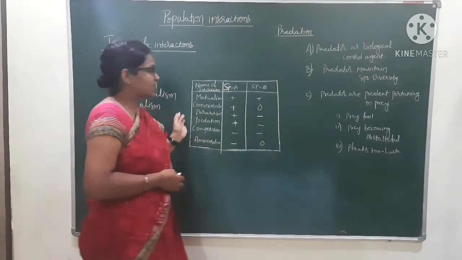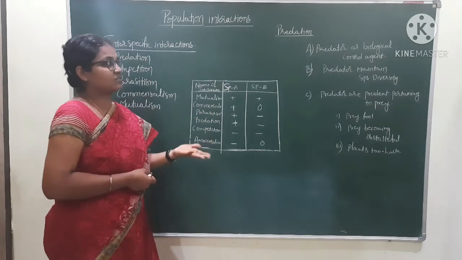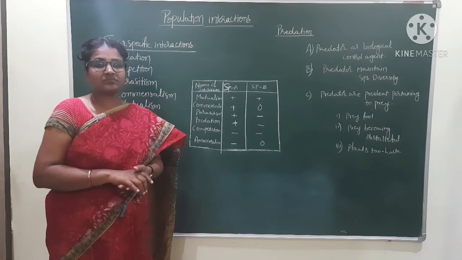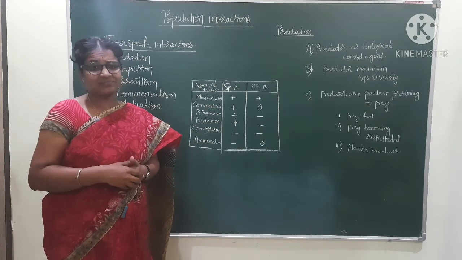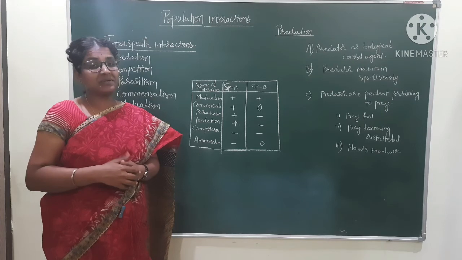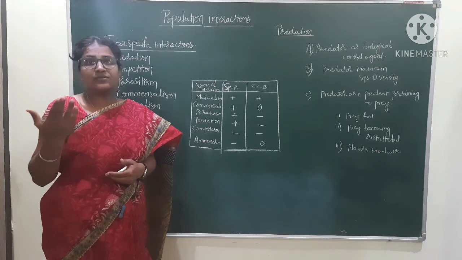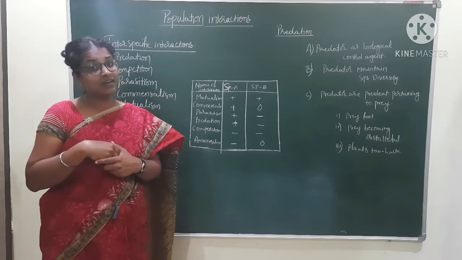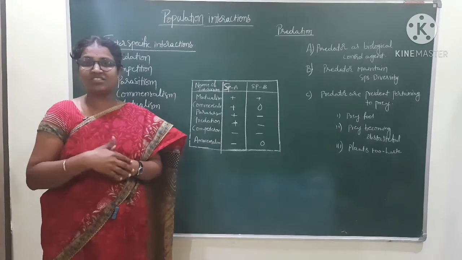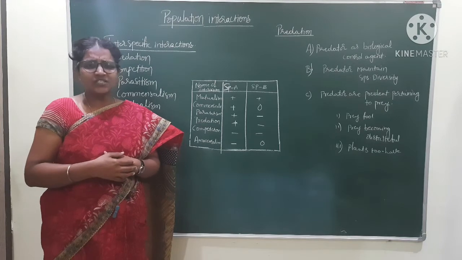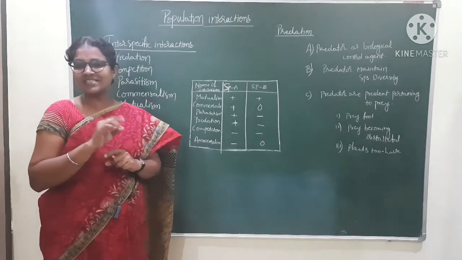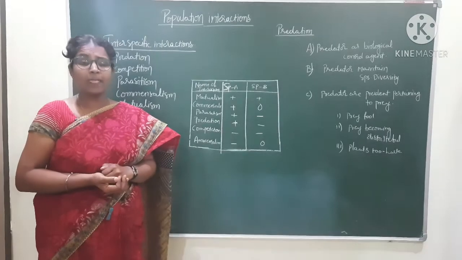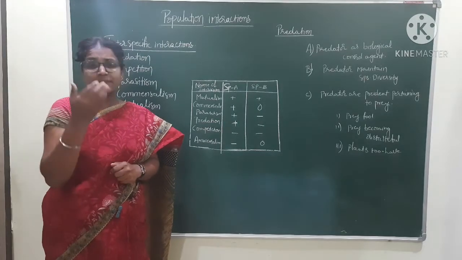In detail we will discuss afterwards. First we will discuss predation. See, if there is no predator, how can we imagine the environment? We cannot imagine it, because no single species can survive on the earth. It depends on other species for its food and shelter.